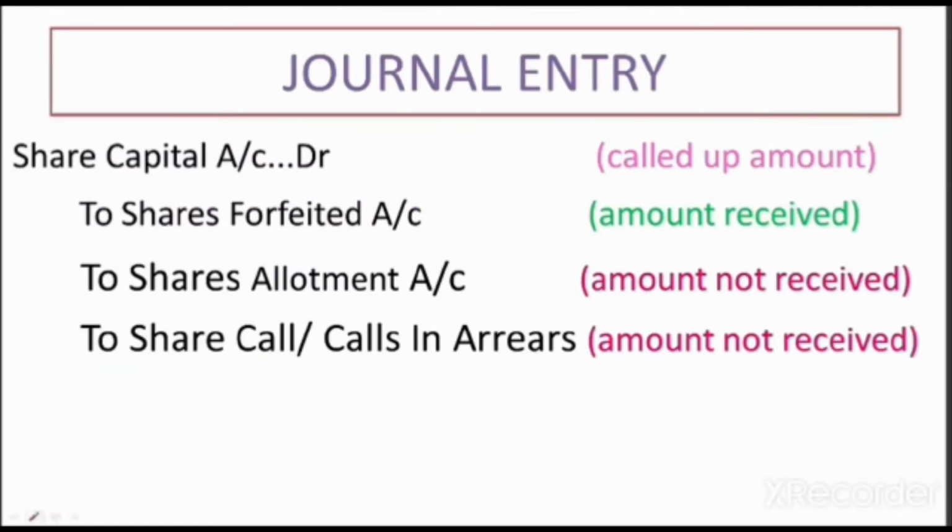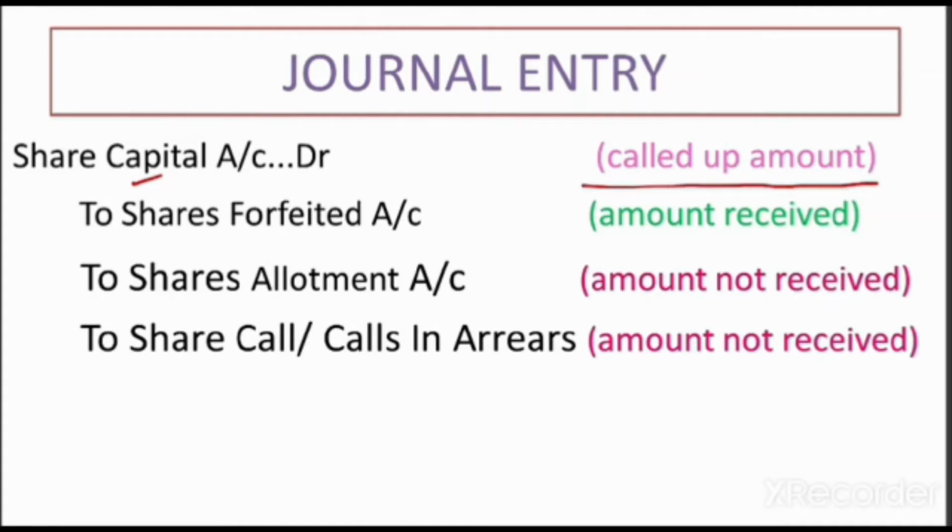Children, do you remember that when we make any call due, let's take the example of share first call. The entry passed at the time of making the call due goes like this: share first call account debited to share capital account. So at the time of forfeiture, at the time of cancellation, this share capital account is debited, or you can say the reverse entry is passed. So share capital will be debited with the called up amount.